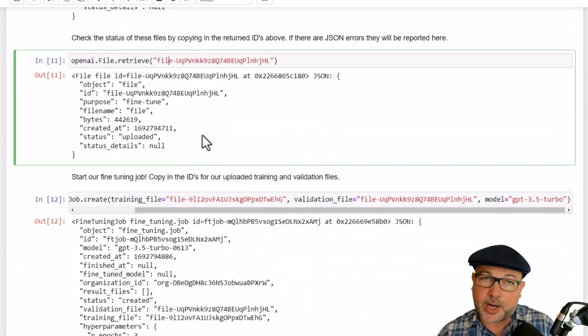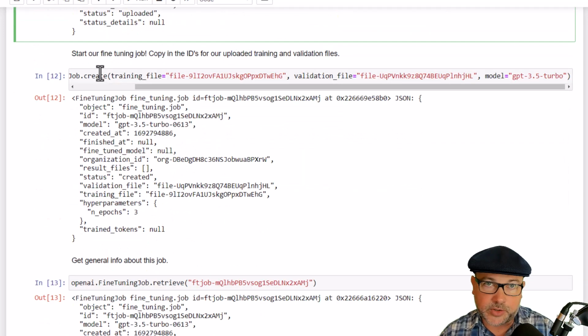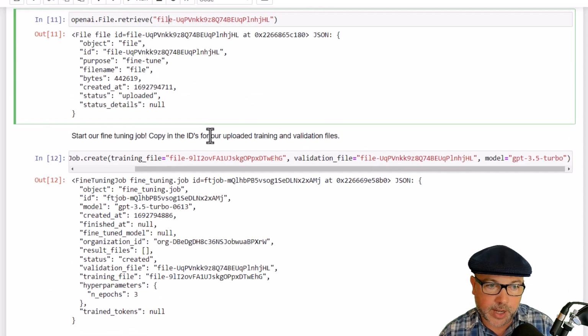Now that we have our training data and evaluation data in place, we can just go off and start our fine-tuning job. And to do that, we're going to pass in the ID of our training file that we uploaded through the File API, the validation file. And the validation file is optional, by the way. You don't need to provide that. And also the name of the model that we want to fine-tune. In this case, GPT-3.5-Turbo.